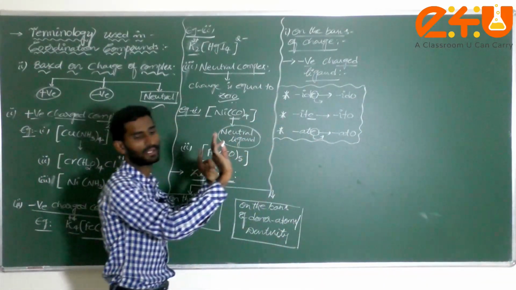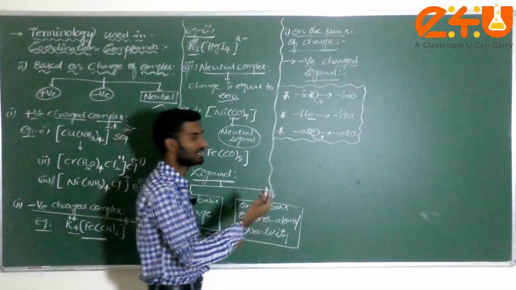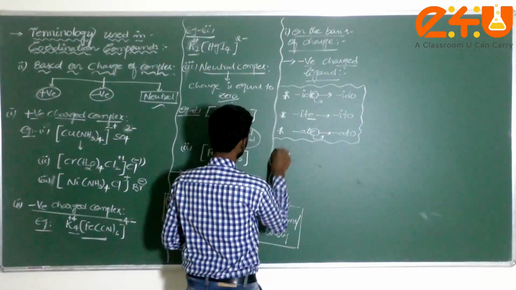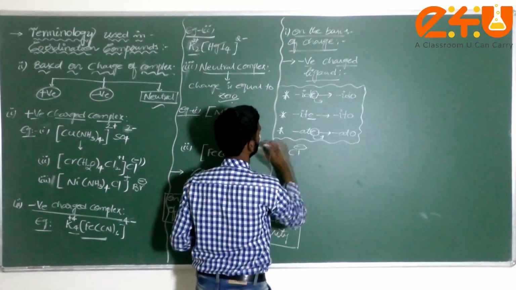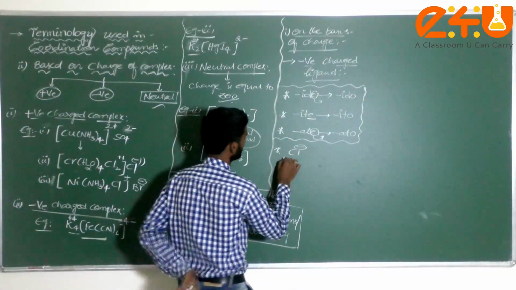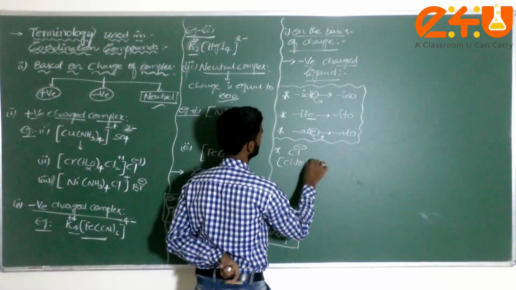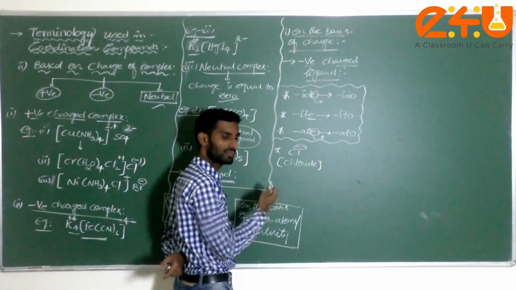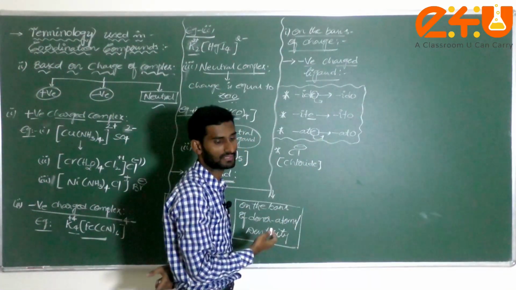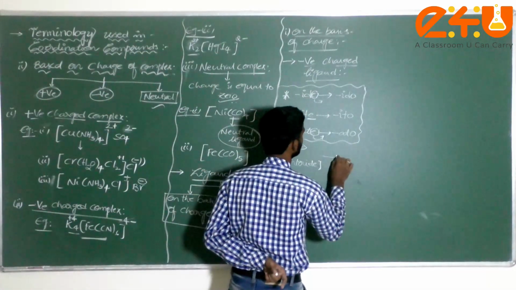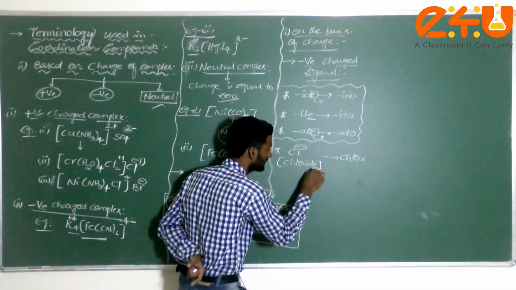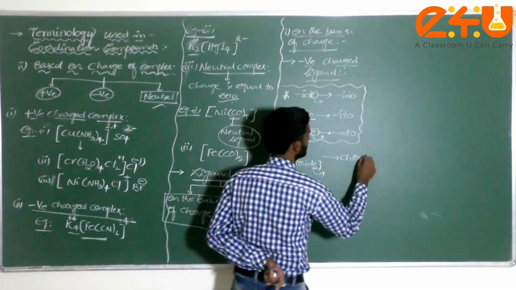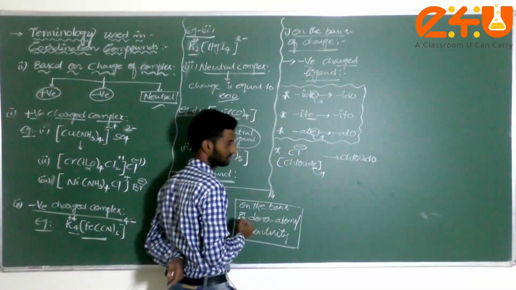Based on this only I am writing different types of ligands here. Let us start. First one, Cl minus, which I can consider as chloride. I am not writing each and everything here. Chloride, the last letter is replaced by O, so it is called chlorido.